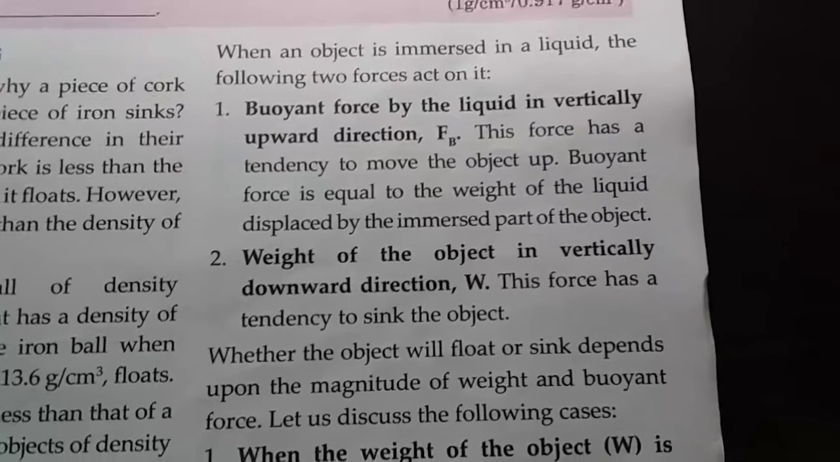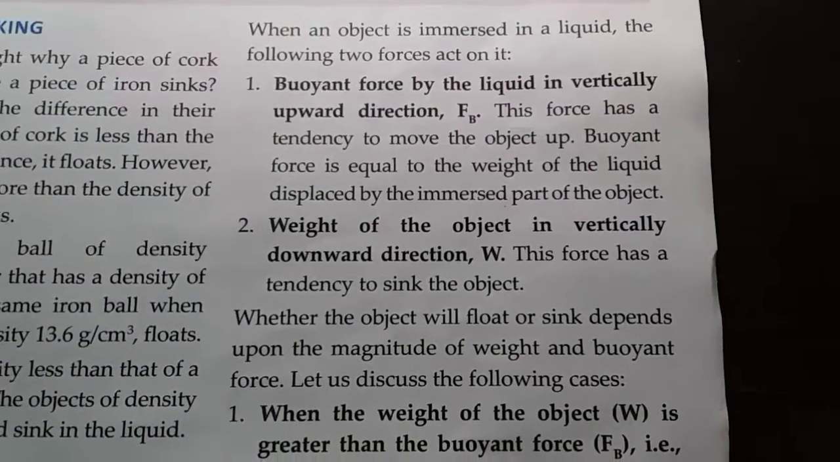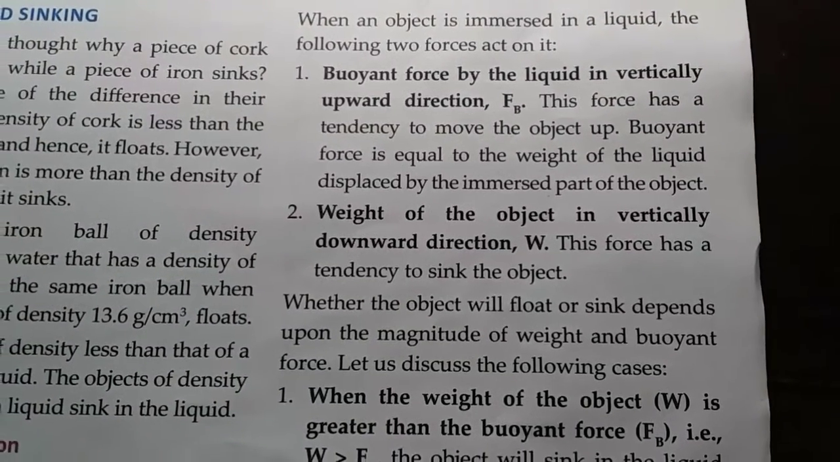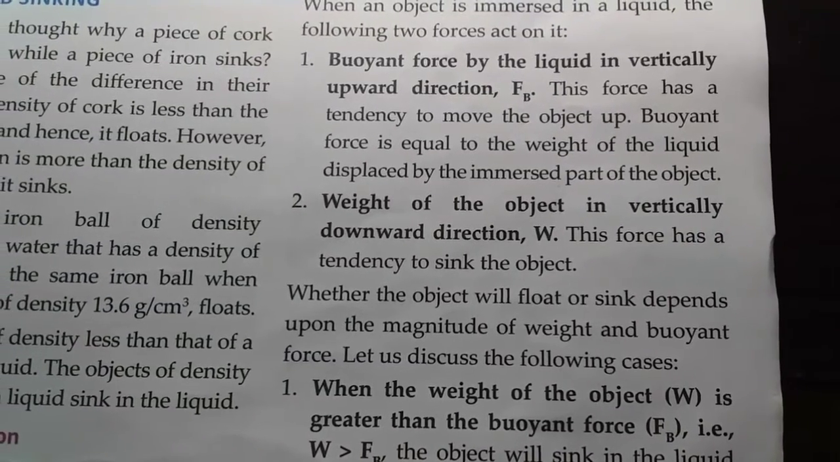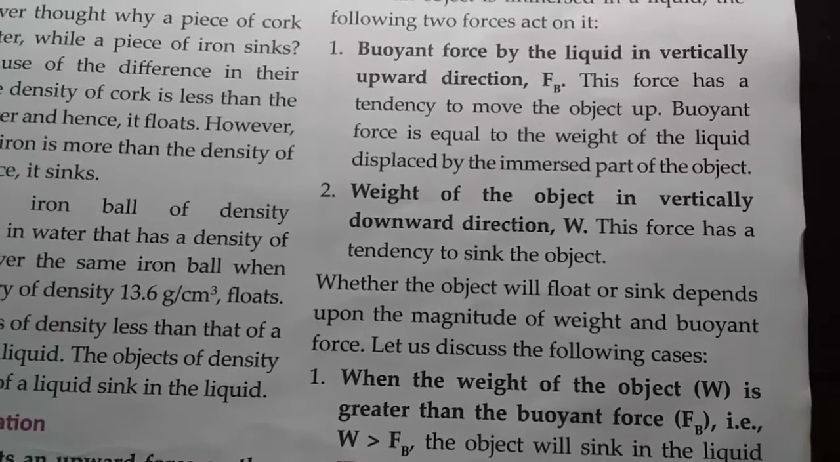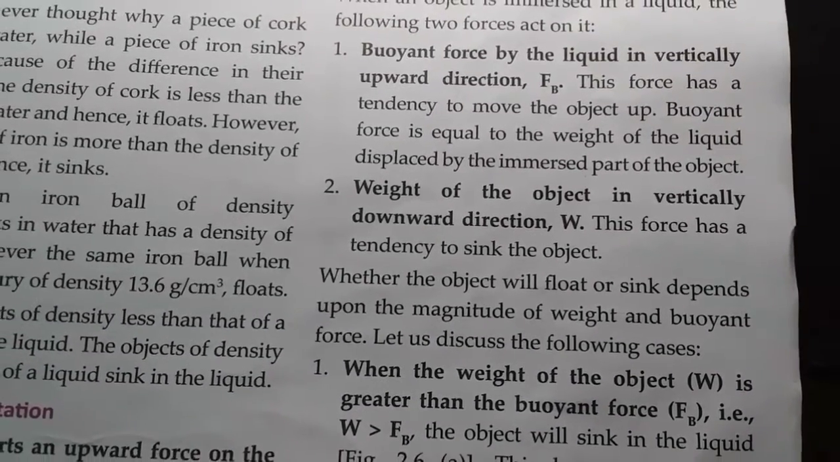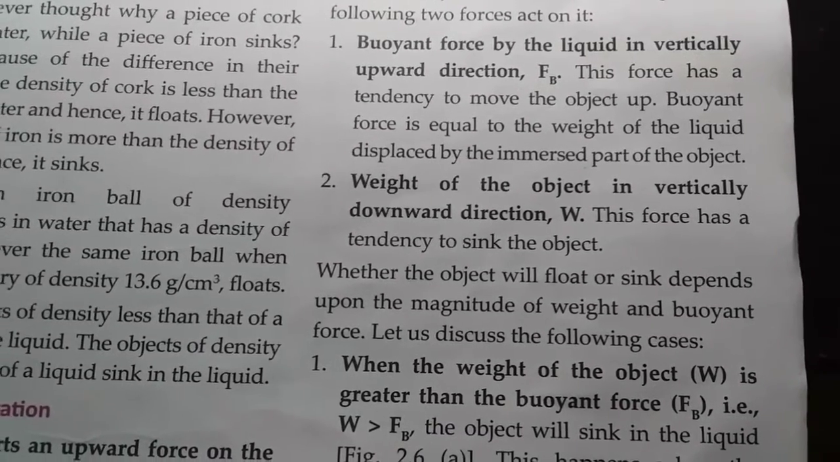So when the object is immersed in a liquid, there are two forces acting on that object. Number one is the buoyant force, which is exerted by the liquid in the vertically upward direction, and this force is equal to the weight of the liquid displaced by the immersed part of the object. Then second is the weight of the object, which is vertically downward, and this force has a tendency to sink the object.